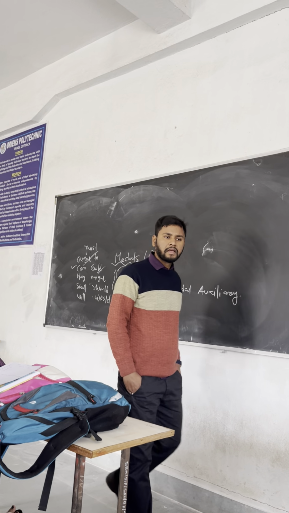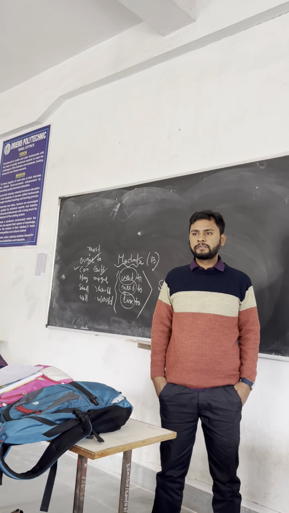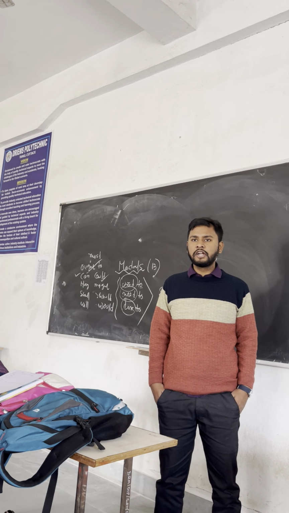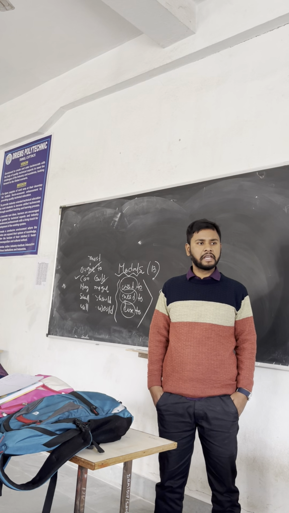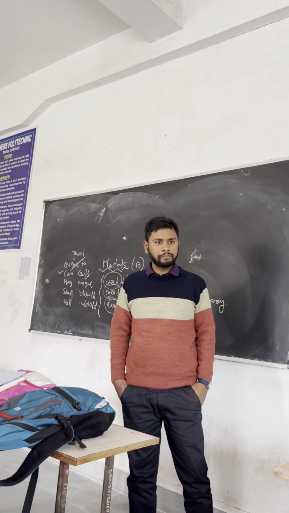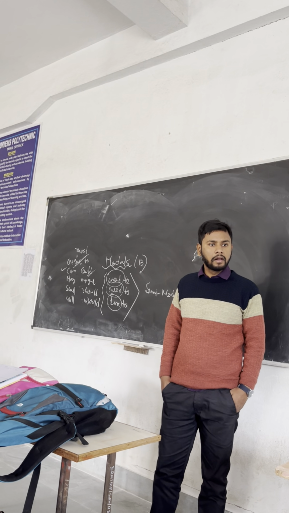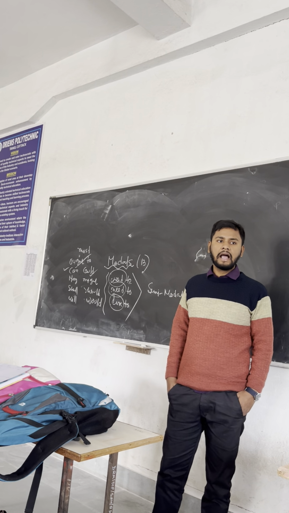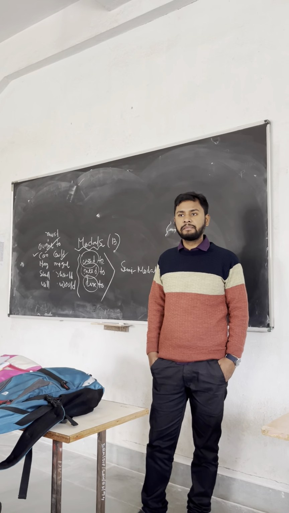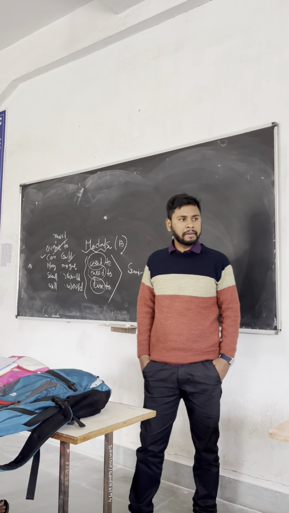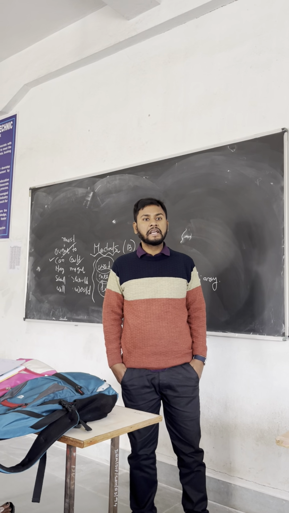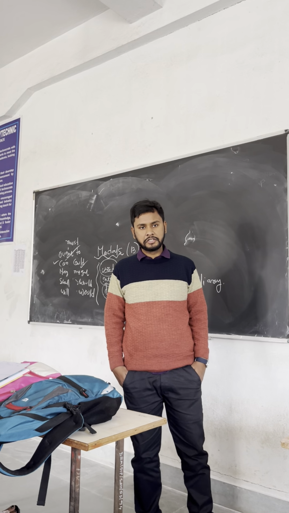First of all, can is used to express capability or ability. For example, I can do it, I can play cricket, I can read, I can write. So can is equal to am plus able. Meaning if I say I can do it, it is equal to I am able to do it. I have the ability to do it. I have the capability to do it. Yes, so this is the use of can for expressing ability or capability.